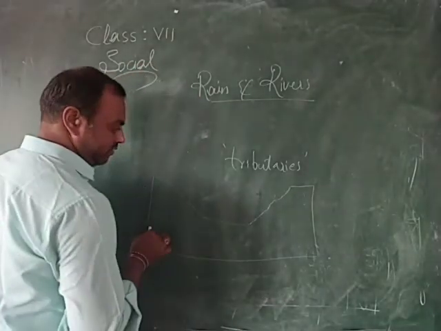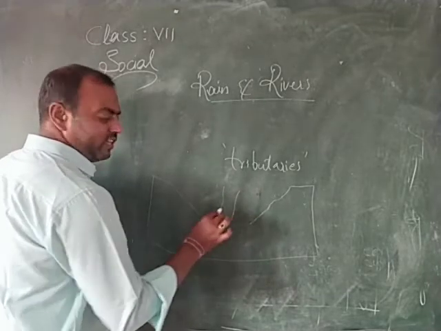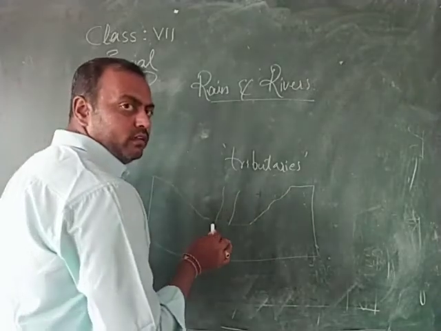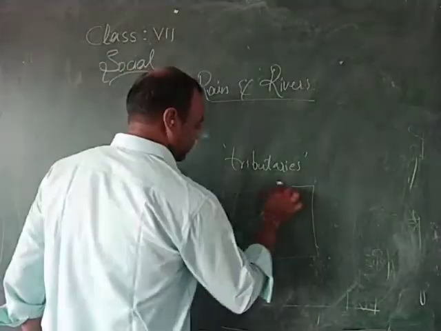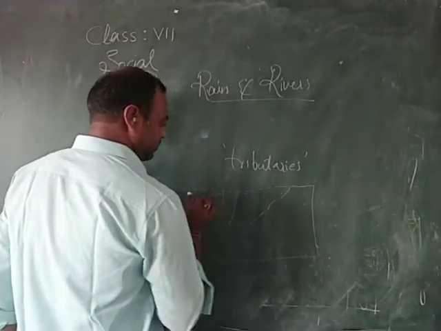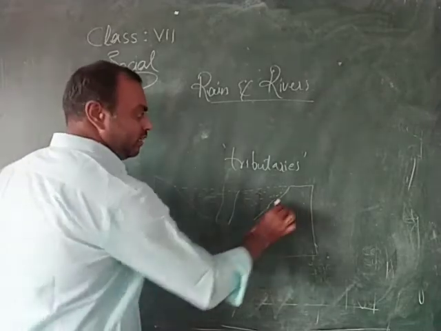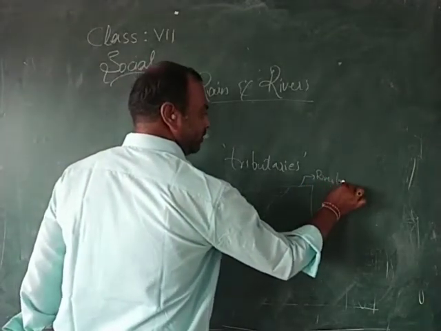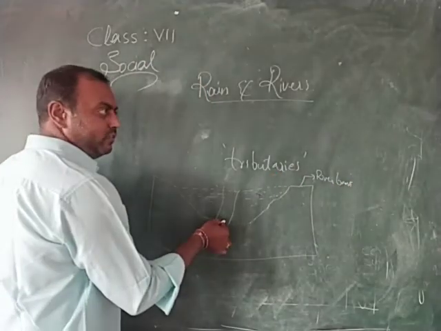Let us imagine this as a river bed, children. This is a river. When it rains heavily, you find the water of this river occupying this entire bed region. This is a river bank, which is higher than the river bed.